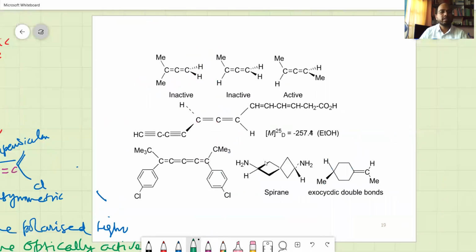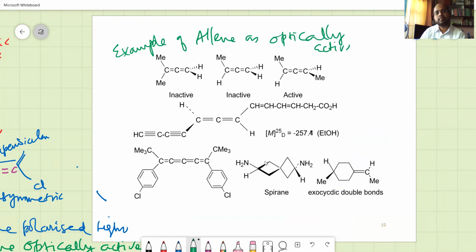Here are some very good examples. This is inactive because you have plane here. This is facing you and this is facing away from you.